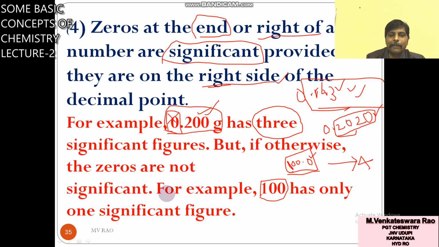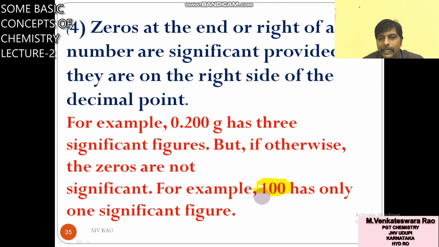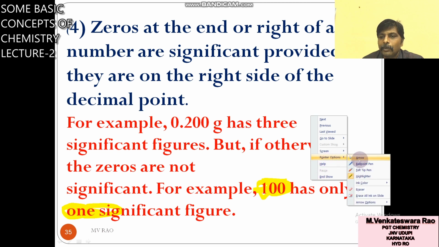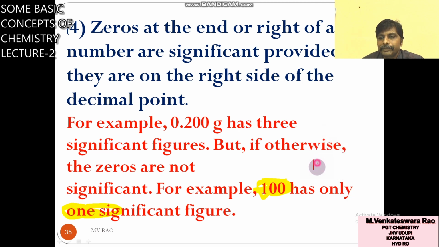But you see this example, 100. This 100 has only one significant figure. Because 100.0 means how many significant figures are there? Four. But here there is no decimal. This number does not end with a decimal, so here only one non-zero digit is there. So it has only one significant figure.